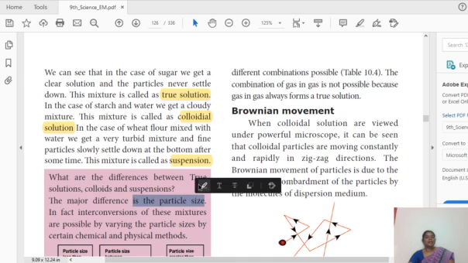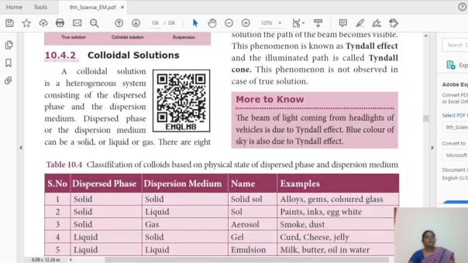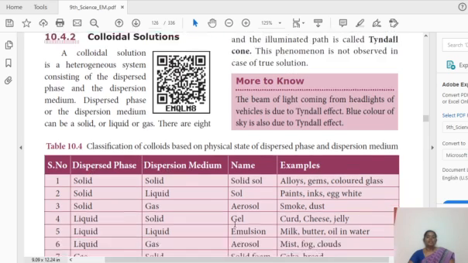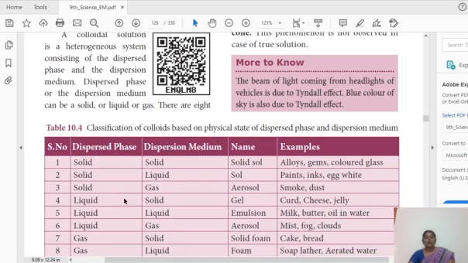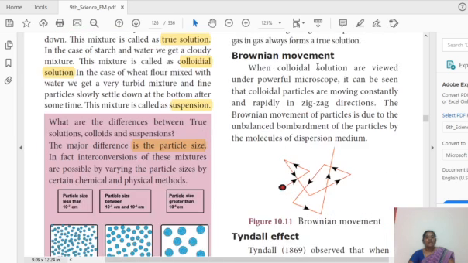In colloidal solutions, we discussed 8 types based on the dispersed phase and dispersion medium: solid in solid, solid in liquid, solid in gas aerosol, solid gel, liquid emulsion, liquid in gas aerosol, gas in solid foam, gas in liquid foam. All those things are explained.